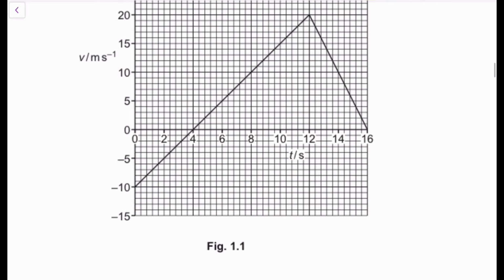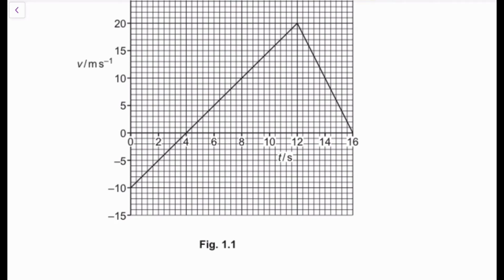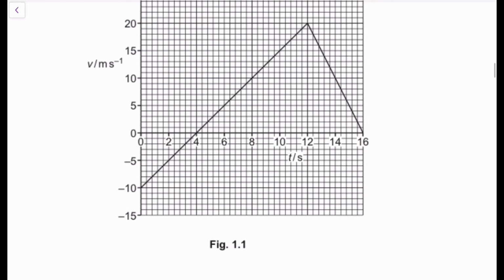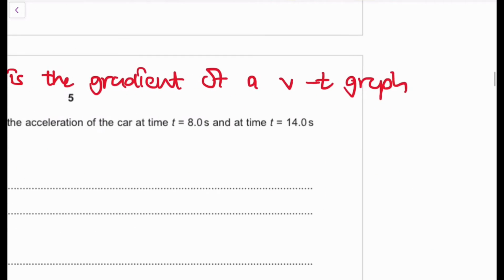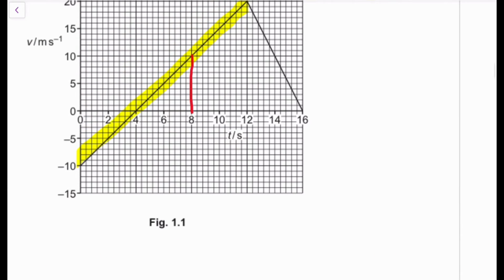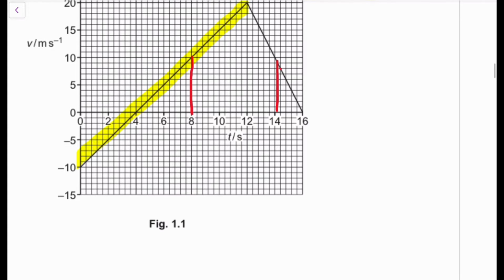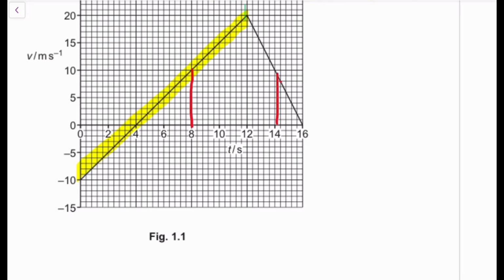So time t equals 8.0 is basically this time. At this particular point in time, you're going to have a certain acceleration that is going to be the gradient of this whole line. But then at time t equals 14, that's basically going to be here, somewhere here. It's basically going to be the gradient again, because it's the same graph, same gradient. The gradient of this graph over here.